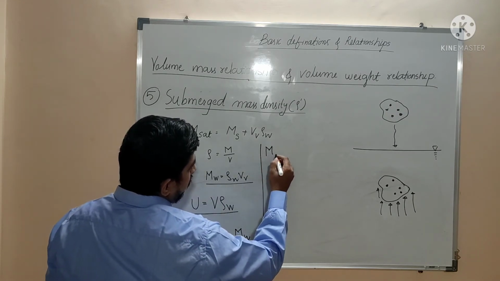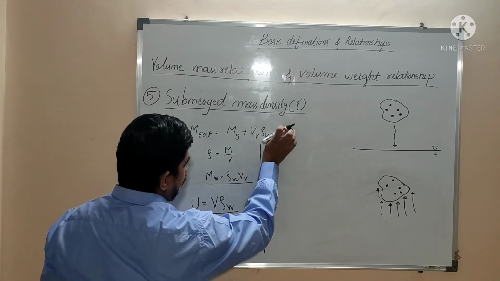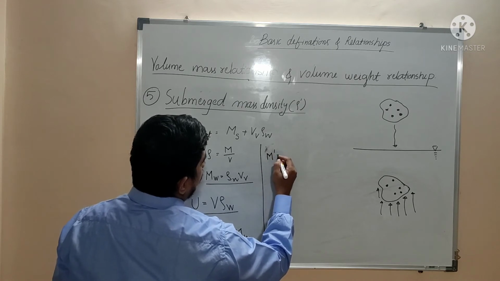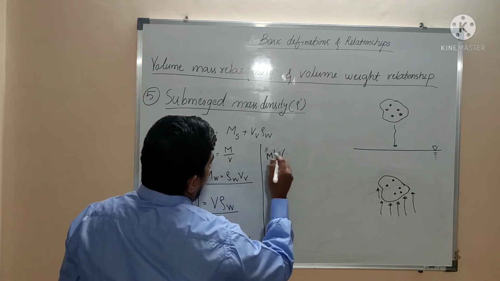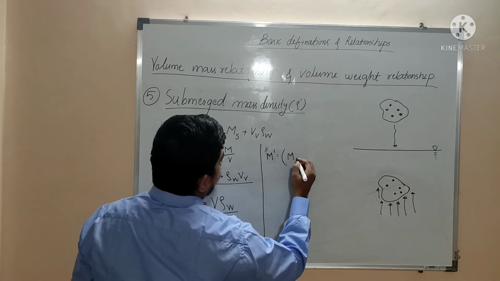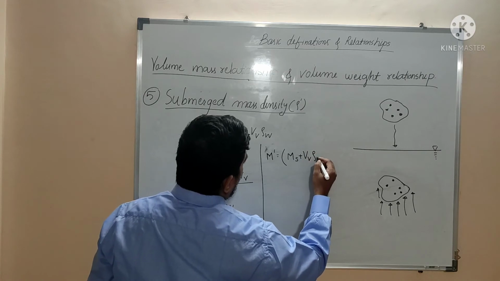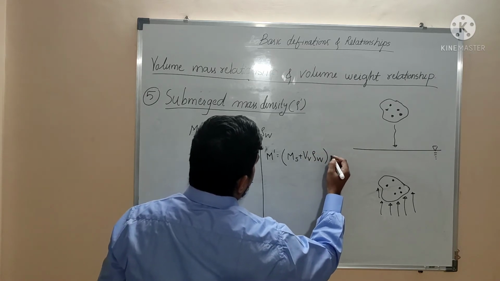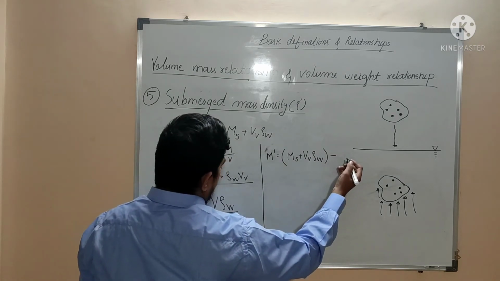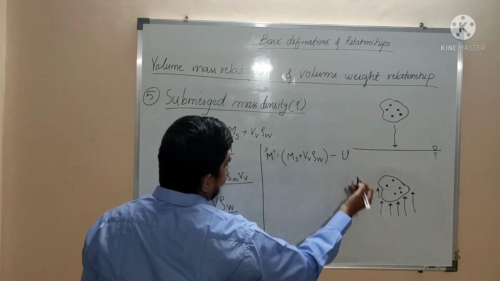So M dash is equal to M saturated, which is Ms plus volume of voids multiplied by rho W, minus the upward pressure, that is nothing but the mass of water, the upward pressure U.